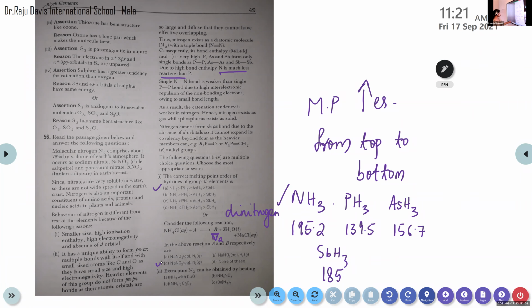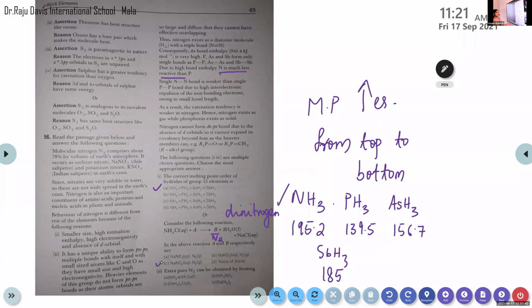Punya, can you read the second question? Extra pure N2 can be obtained by heating. Options: NH3 with CuO, NH4NO3, (NH4)2Cr2O7, Ba(N3)2. So extra pure N2 can be obtained by heating.